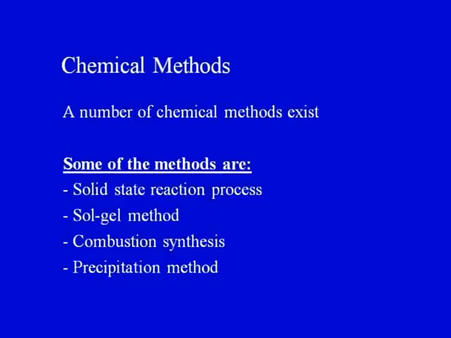Here I have highlighted only four or five methods which are commonly used for processing ceramic powders using the chemical reactions approach: solid state reactions, sol gel method, combustion synthesis, precipitation method, and the list is endless. There are a number of methods which can be used to synthesize ceramic powders. We will see one or two methods very quickly.